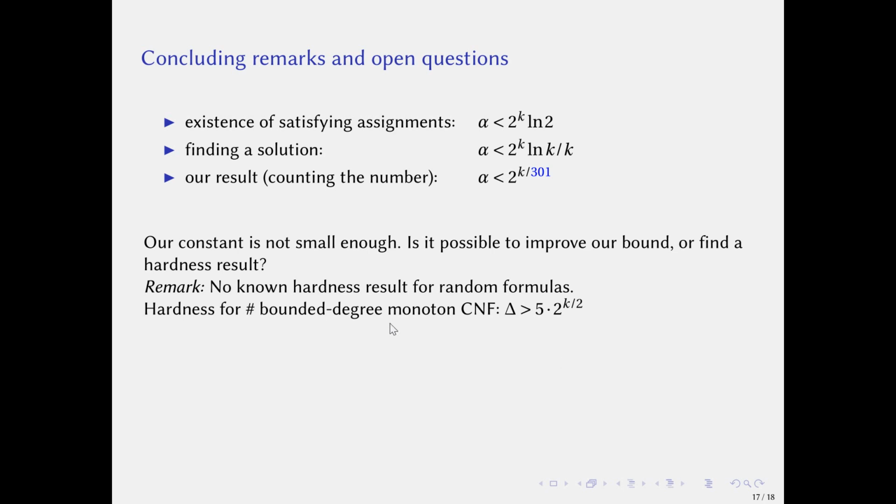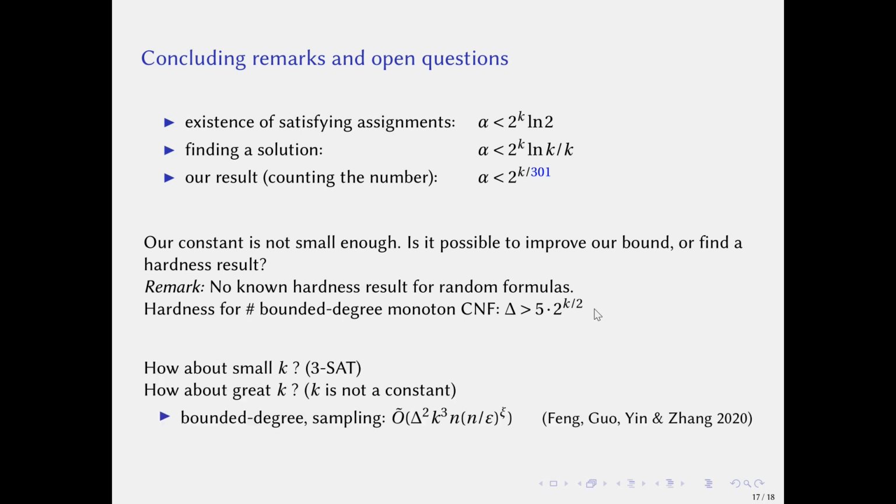Note that there is no known hardness result for random formulas, but for bounded degree monotone CNF, we have a hardness result if delta is at least 5 times 2 to the k over 2. There are still some open questions. How about small k? For example, 3-SAT. Note that we use the Lovász local lemma, which requires sufficiently large k, so our method cannot apply to small k.